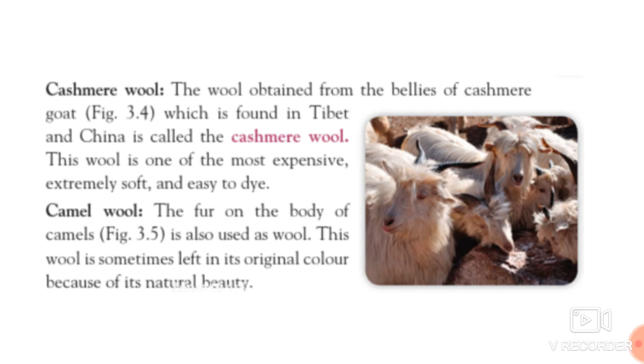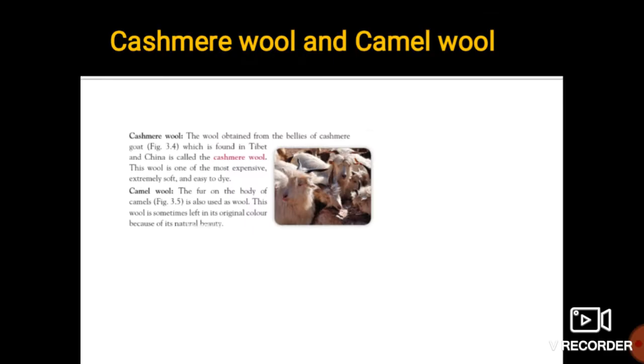The fur on the body of the camel is used as wool, and this wool is sometimes left in its original color because of its natural beauty. There are certain hairs which are shining, so they are left in their original colors because of their natural beauty.